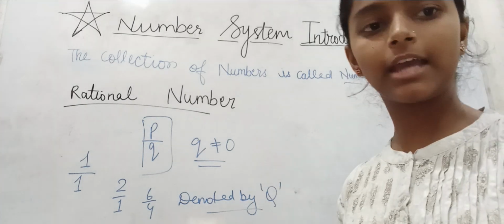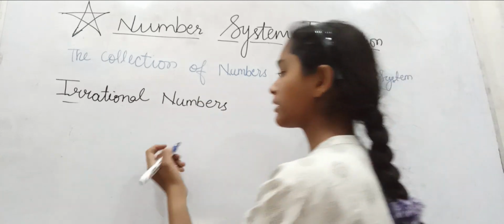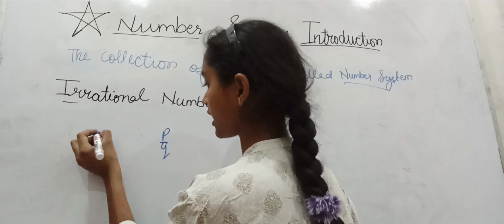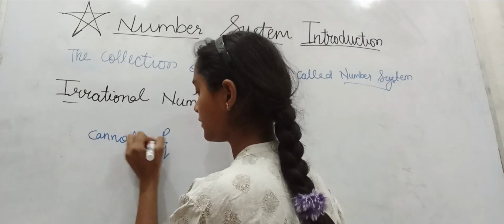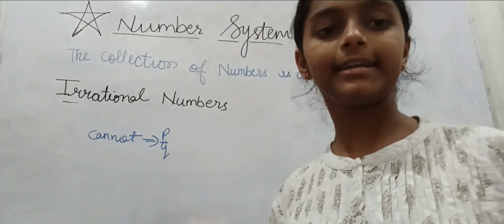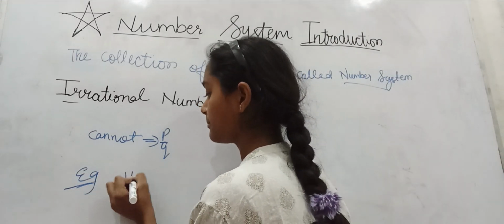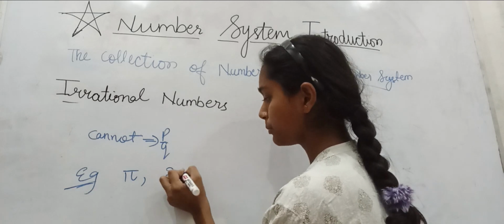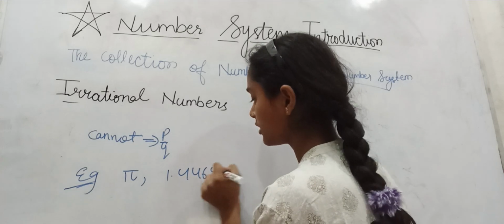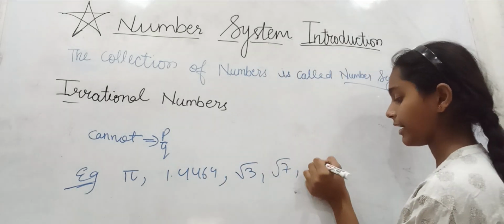Now moving on to the next type, which is irrational numbers. What are irrational numbers? Irrational numbers are the numbers which cannot be written in the form of p by q. Some examples are pi, 2.1.4464, and root 3, root 7, root 5.